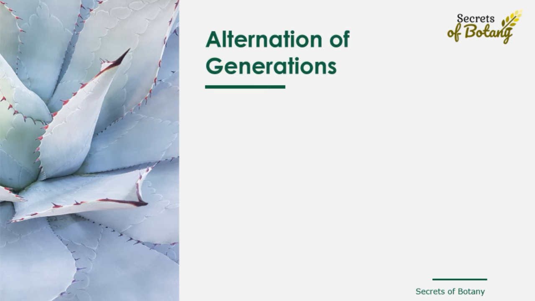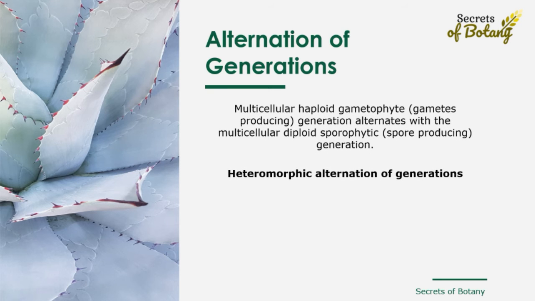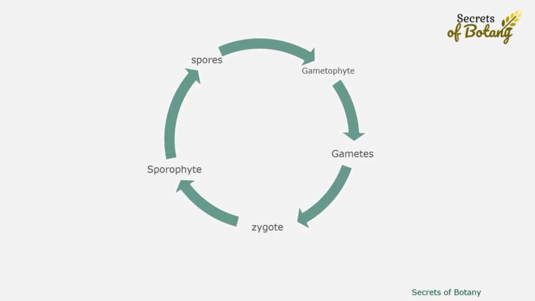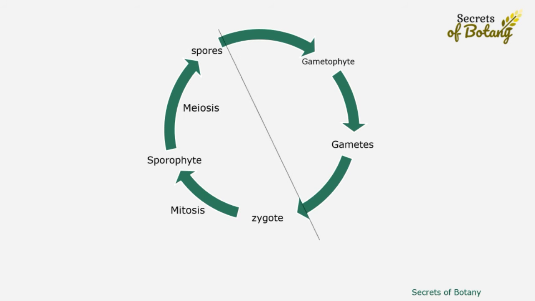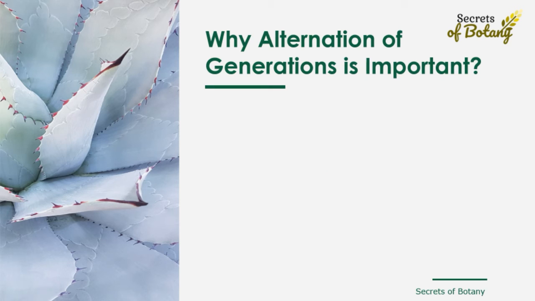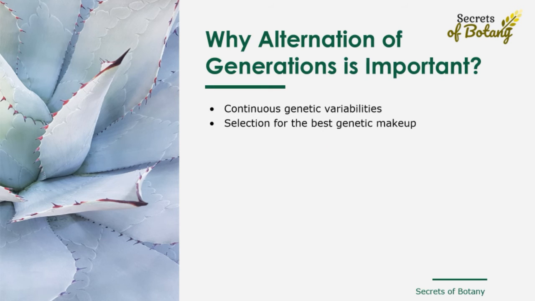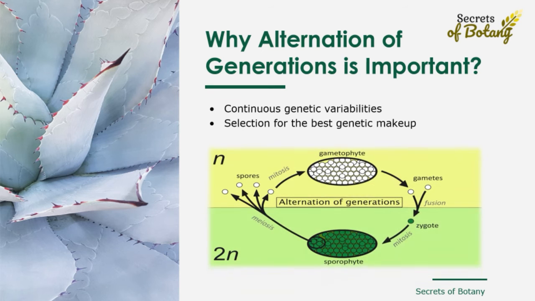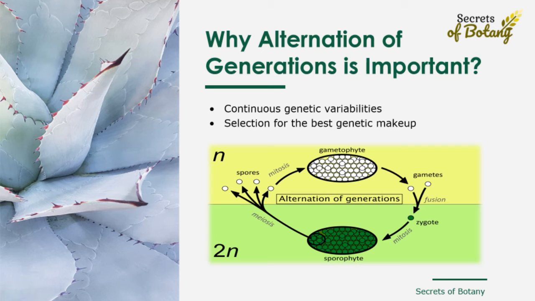Alternation of generations. There is an alternation of generations in the life cycle of bryophytes, that is, the multicellular haploid gametophytic generation alternates with the multicellular diploid sporophytic generation. These plants show heteromorphic alternation of generations. Gametophytic generation alternates with sporophytic generation, and sporophytic generation produces gametophytic generation. Alternation of generations is a very important phenomenon, which provides continuous genetic variabilities and selection for the best genetic makeup for survival and adaptation in the changing environments.